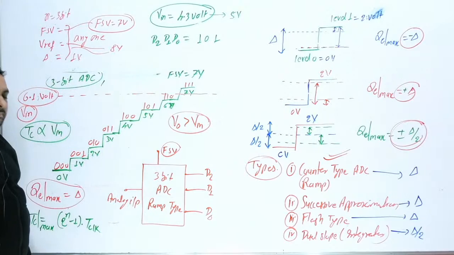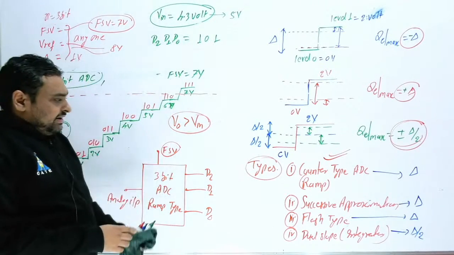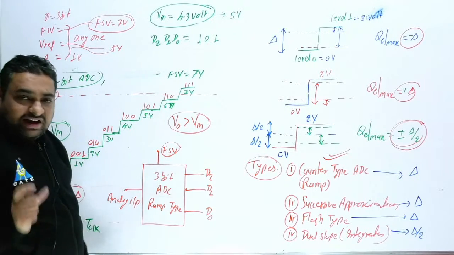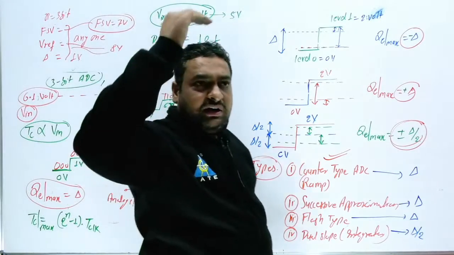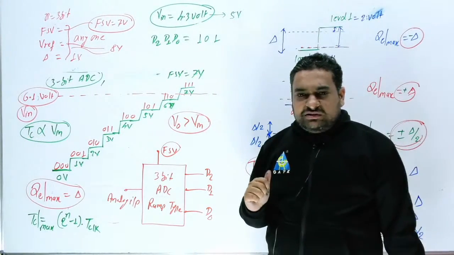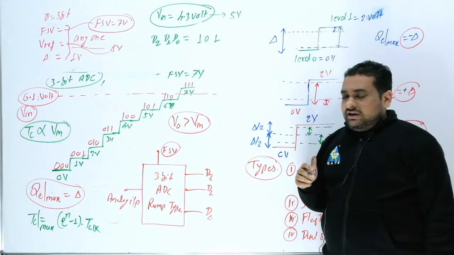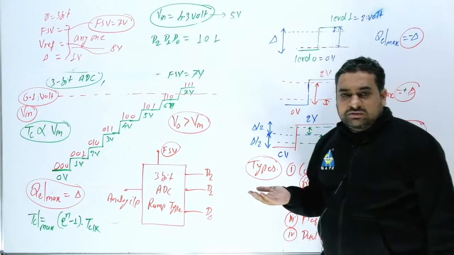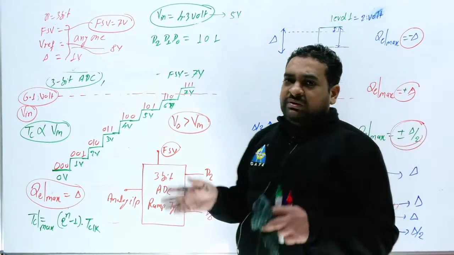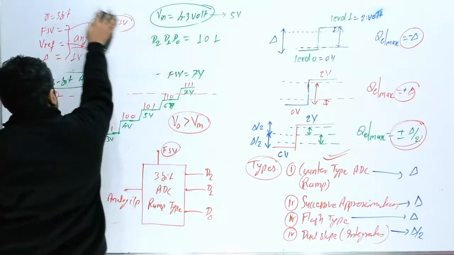Sir, successive approximation. In every type of ADC, you should know exactly what the output will be. Will it stop at the upper portion or at the lower portion? That is the first thing. Second, what will be the corresponding binary value? And sir, what will be the maximum quantization error and what is the conversion time? Is conversion time fixed, or will it depend on the input voltage? Clear this point?